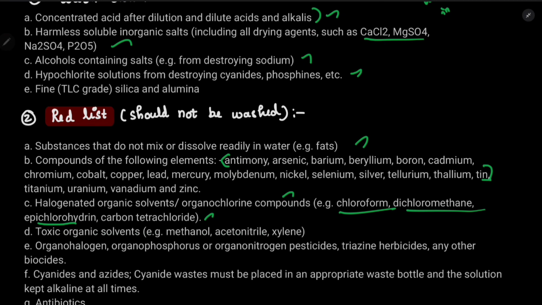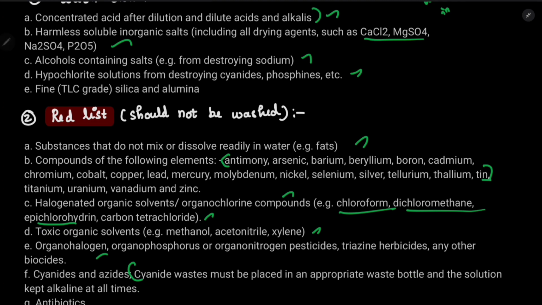Then toxic organic solvents like methanol, acetonitrile, xylene should not be washed. Organohalogen should not be washed. Cyanates and azides should not be washed. See guys, cyanide waste must be placed in an appropriate waste bottle, and the solutions kept alkaline at all times.